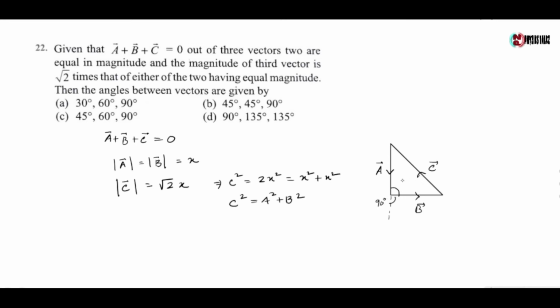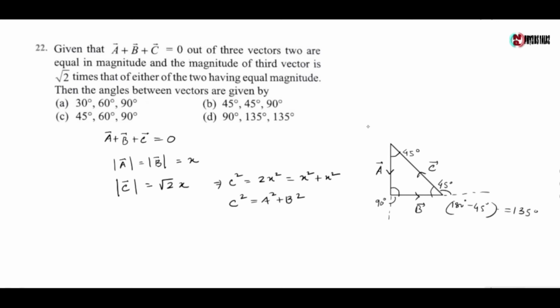Now as a and b are same, so the two angles are same, they are 45 degree and this is also 45 degree. Now angle between b and c is given by 180 degree minus 45 degree, which is 135 degree.